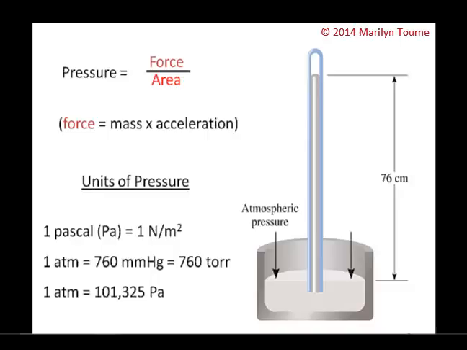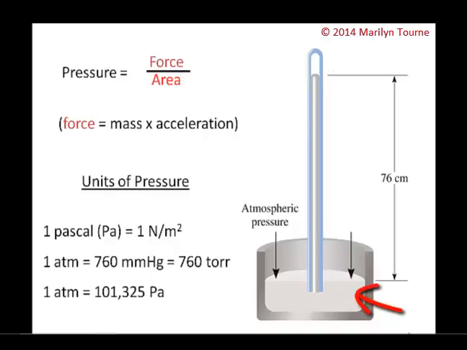So how do we measure atmospheric pressure? Well, we do it with a barometer, and I'm showing you a picture of it on the right. A simple barometer consists of a long glass tube closed at one end and filled with mercury. Then you carefully invert the tube in a dish of mercury so that no air enters. This is really difficult, but some mercury will flow out of the tube into the dish, creating a vacuum at the top. The weight of the mercury that remains in the tube is supported by atmospheric pressure acting on the surface of the mercury in the dish.